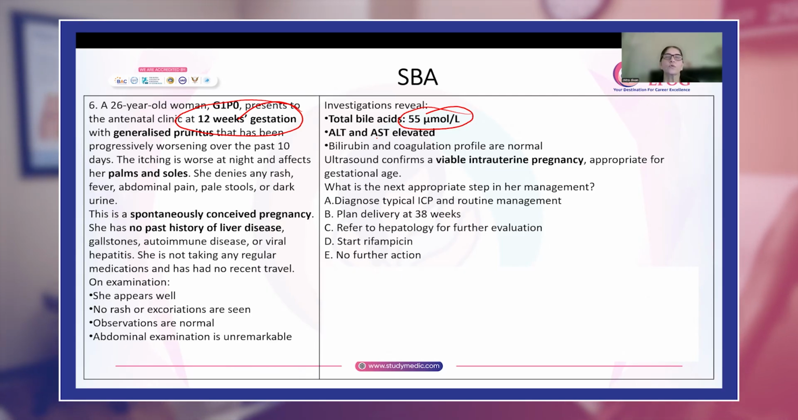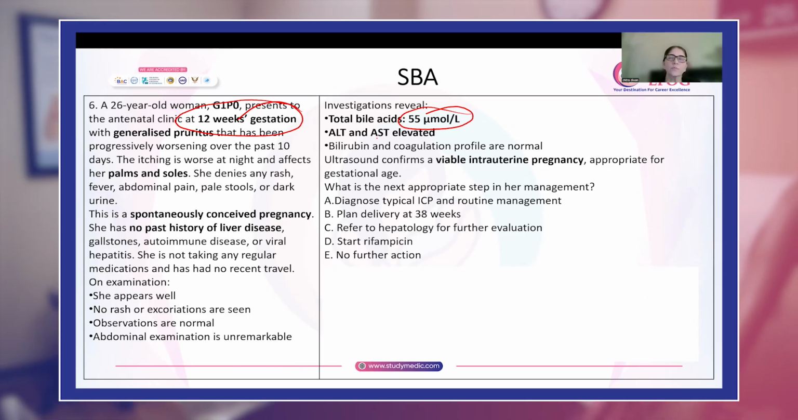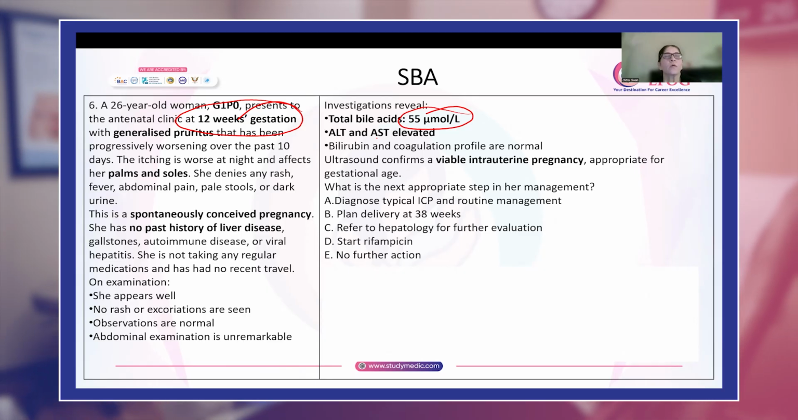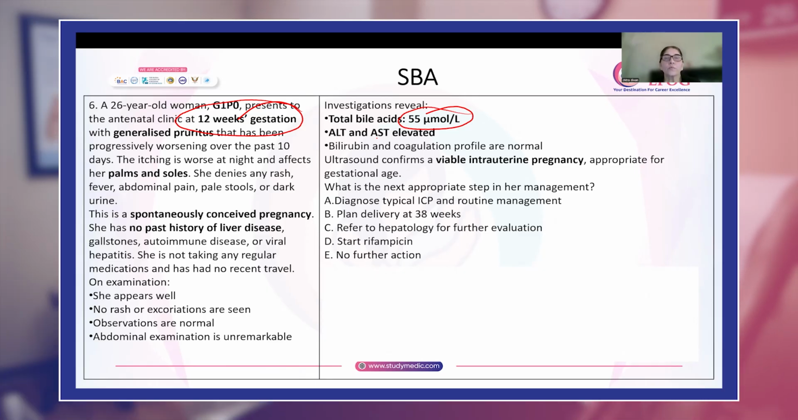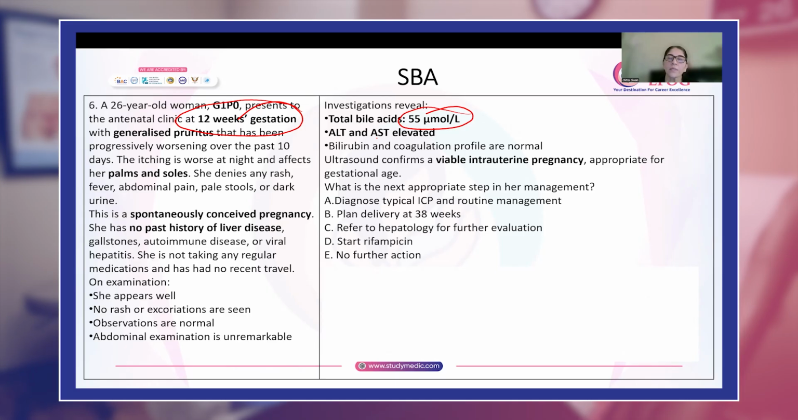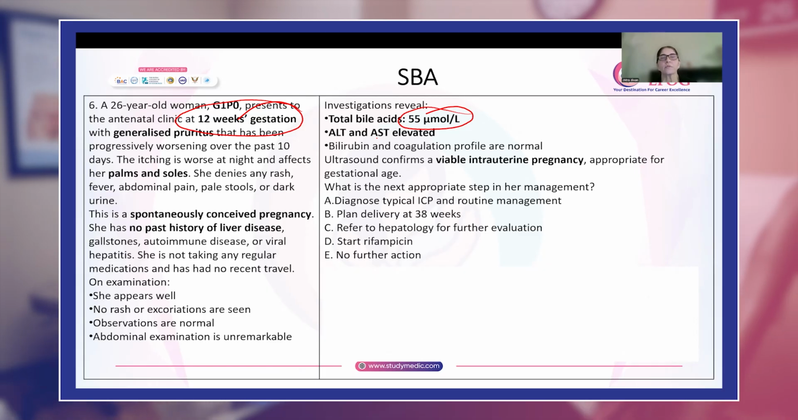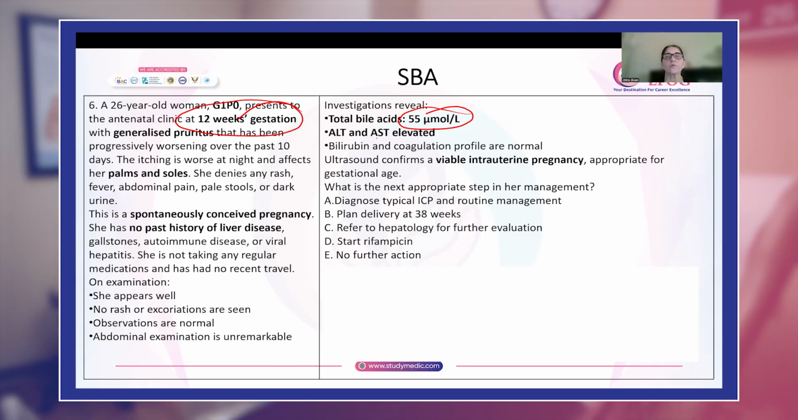So, diagnose typical ICP and routine management. I would not really go with this because ICP, I know it will not come on at 12 weeks. Planned delivery at 38 weeks, also no, because from now itself, you cannot say that she will remain in the moderate range. It might come down or it might even go up. It might become severe. If it becomes severe, then she delivers. She has to deliver by 35 to 36 weeks.